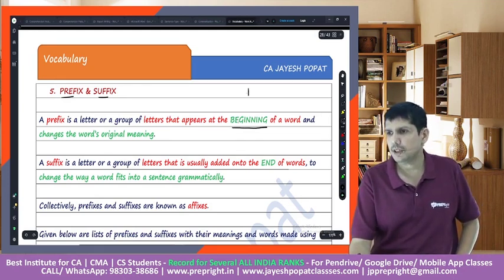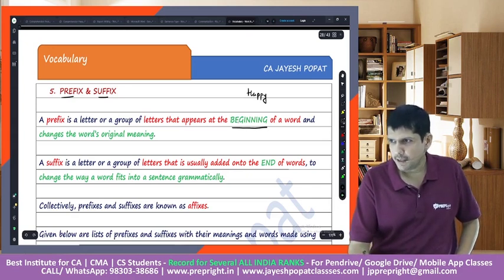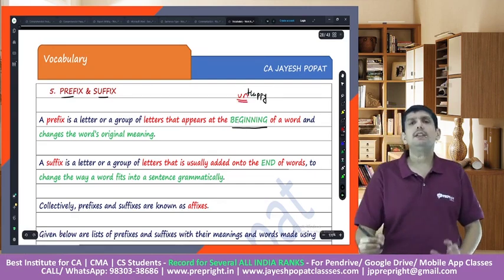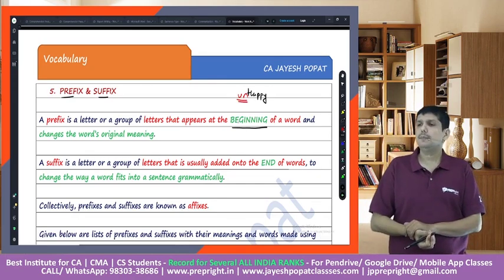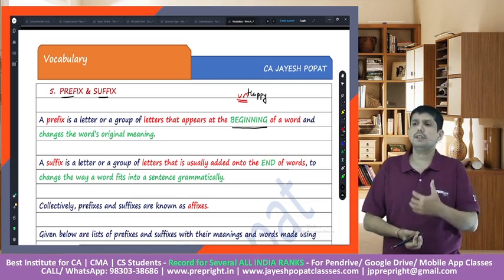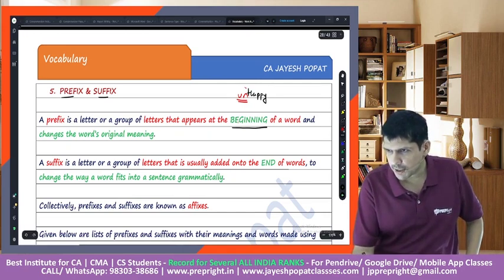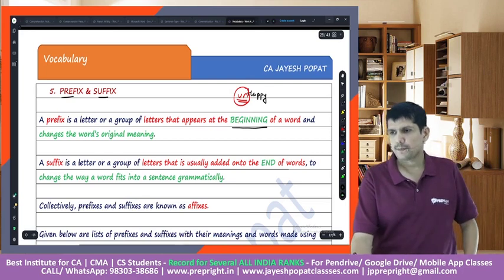Let's say if I'm using the word happy, I can add un at the beginning of it and change the meaning, right? Un at the beginning of the word and I can change the meaning. Unhappy, right? So un is basically the prefix.